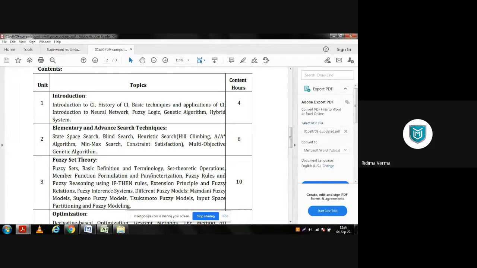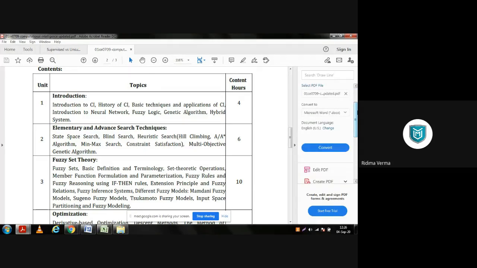Then yesterday we saw the constraint satisfaction problem. And there is one more topic of multi-objective genetic algorithm, but we are not including this topic in your mid-sem syllabus.